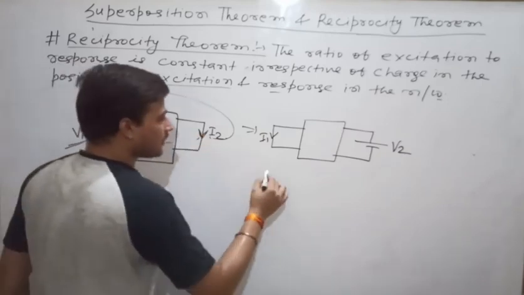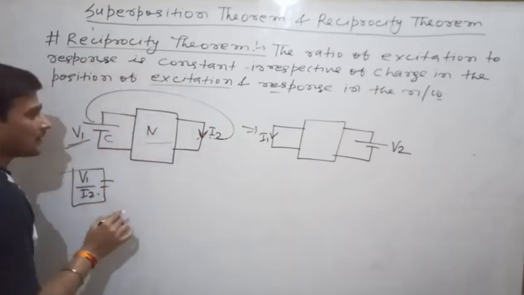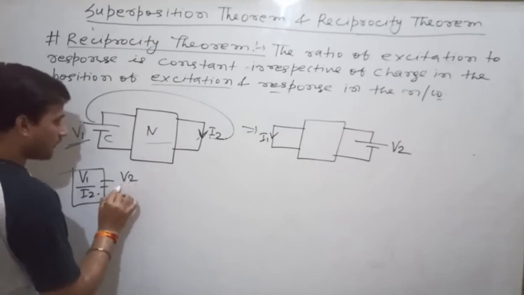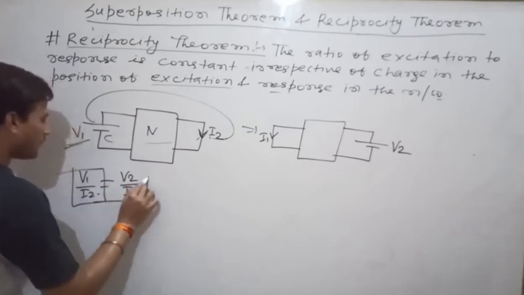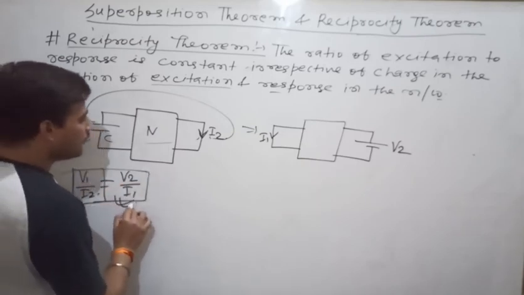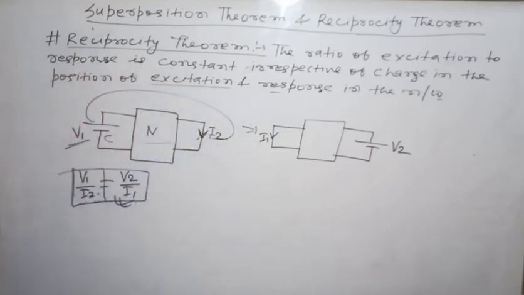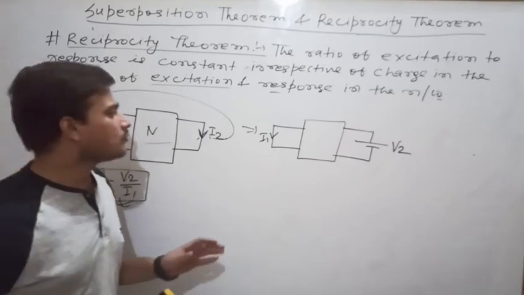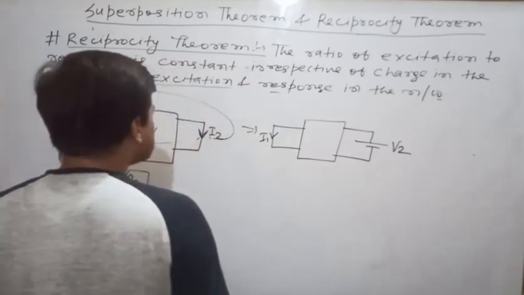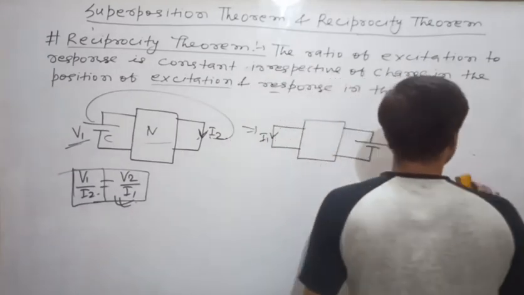So here it is saying that V1 by I2 will be equal to V2 divided by I1. Clear?